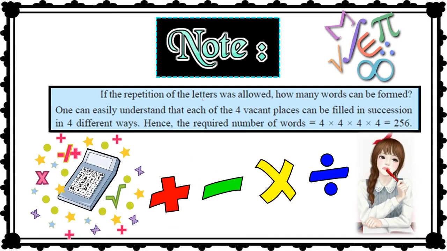And if the repetition of digits was allowed in this example, then how many numbers can be formed? Then students, we can easily understand that each of the four vacant places can be filled in succession in four different ways. Let's say I have chosen number 3 for the first place. Then here we had four choices: 1, 2, 3 and 4.